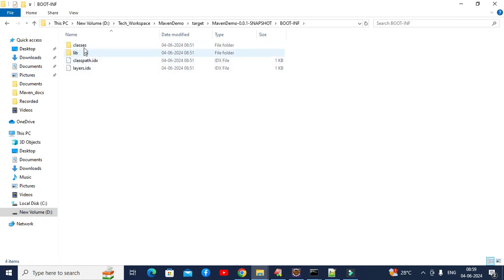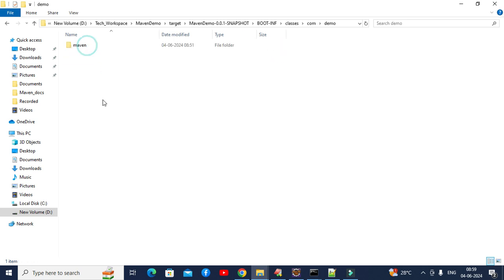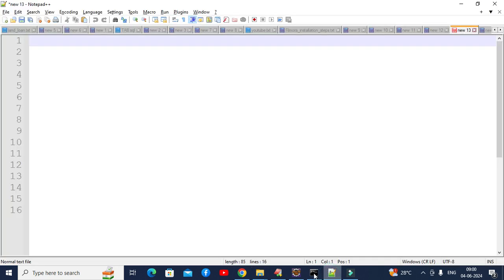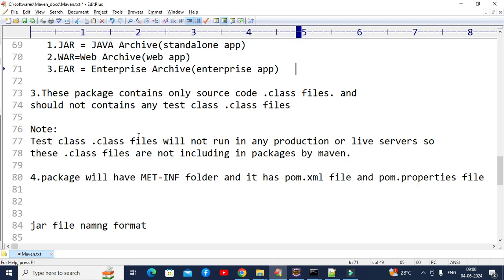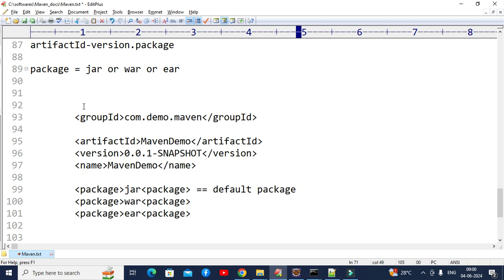Here one folder is there, the classes folder. Inside this one, go here. You can see, right, first com is there, demo is there, maven is there. Wait, I have shown you something here inside group ID when I was explaining the package format. You can see that group ID. This group ID is nothing but com.demo.maven.